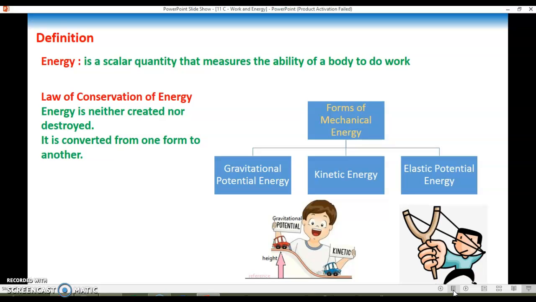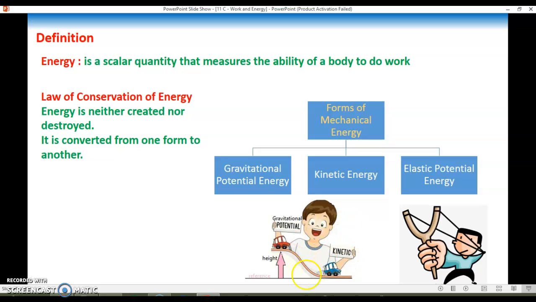We are going to see later examples in which gravitational potential energy is converted into kinetic energy and the opposite. Here is an example of gravitational potential energy. The car here has stored gravitational potential energy because it is at a certain height above a specified reference, while the other car, blue in color, is moving on the horizontal axis, so it possesses kinetic energy.